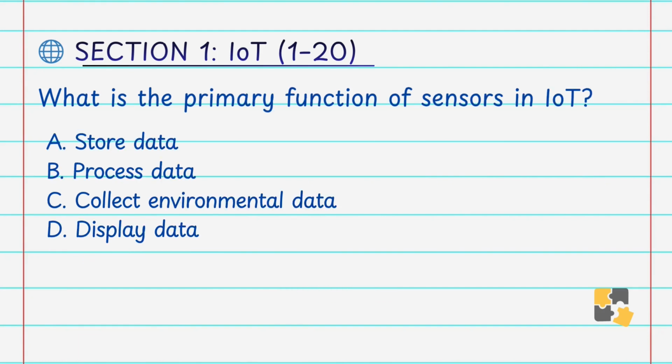What is the primary function of sensors in IoT? A. Store data, B. Process data, C. Collect environmental data, D. Display data. Answer is C. Collect environmental data. Sensors are input devices in an IoT system that detect physical conditions such as temperature, humidity, pressure, motion, etc. They collect real-time data and send it to the processing system for analysis and action. That's why our answer is C, collect environmental data.